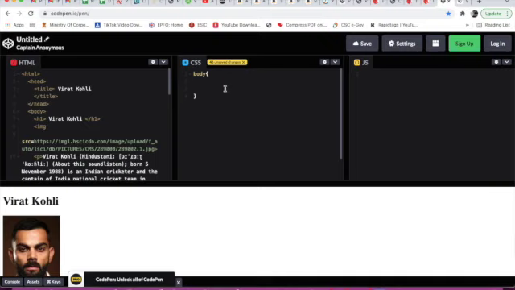Okay. Now here I will type background color. So if you want, we can give background color like that. Now I will give background color, and here I will give background color pink.